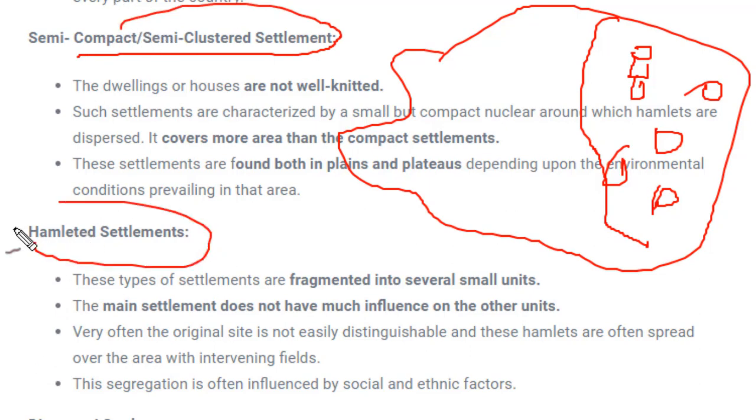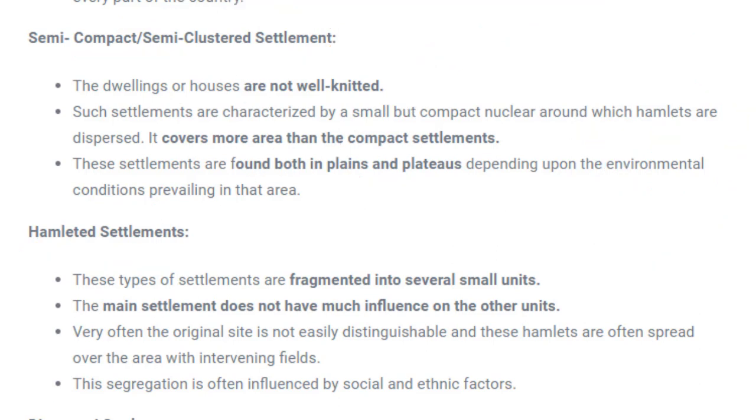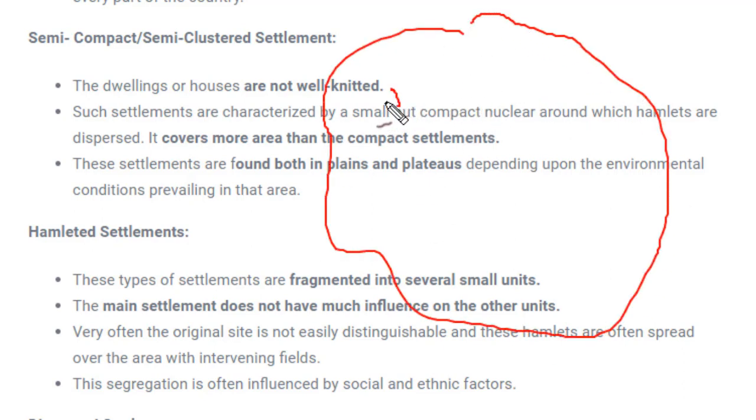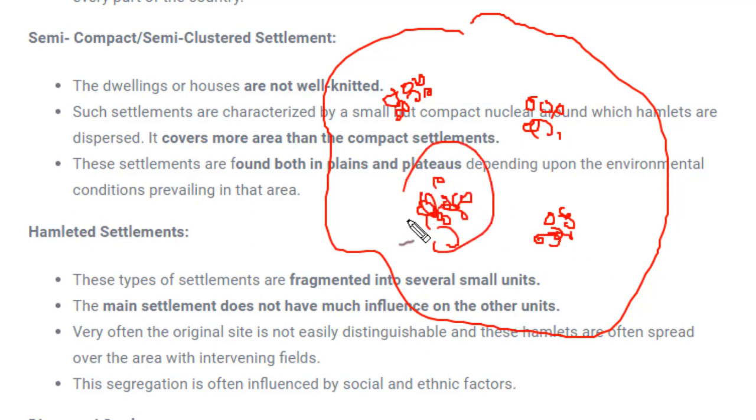Next is hamlet settlement. In case of hamlet settlement, I'll just draw a diagram and explain. Small units are made. For example, if this is a big area, 10 houses are made over here, 10 houses at this place, 10 or 15 houses at this place. So in a large area, units and blocks of houses will be made, and that would be called hamlets.